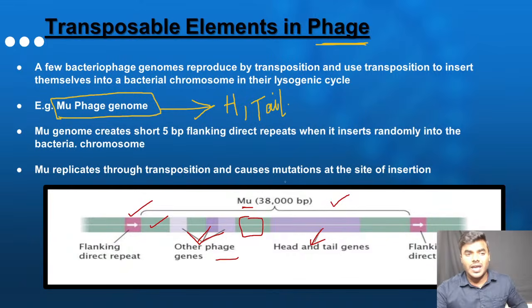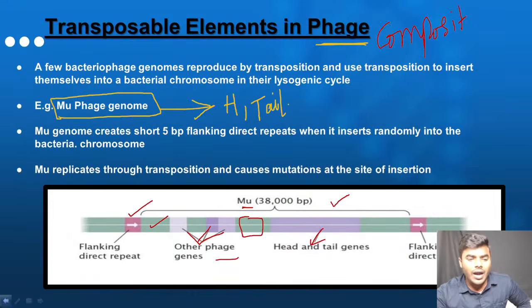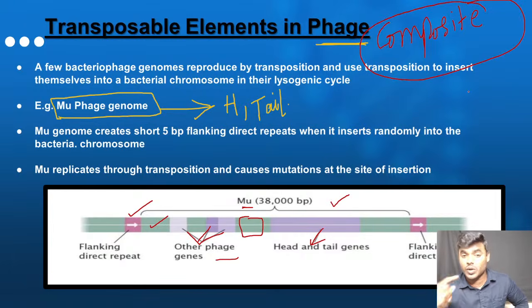So what I mean to say, friends, now in the phage, whatever transposable element is present, what kind of transposable element are they? Undoubtedly, friends, they are the composite transposable element. There is no doubt about it, because it contains transposase gene, flanking direct repeats, inverted repeats, and it contains extra sequences which are required for the growth and development of that particular phage, like head and tail genes. That's why you can remember the statement: in the phage the composite transposable elements are present.